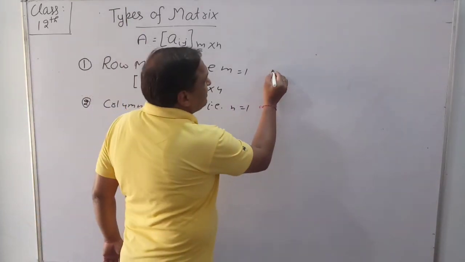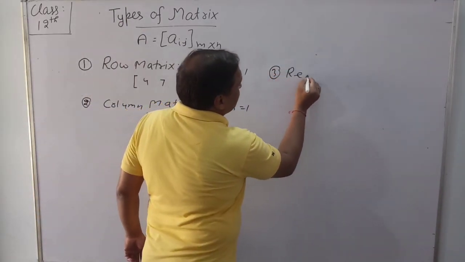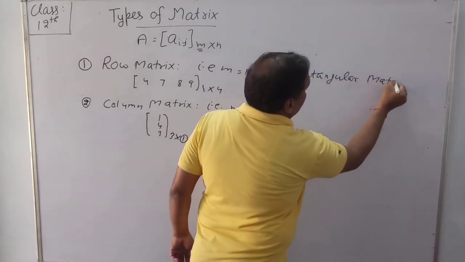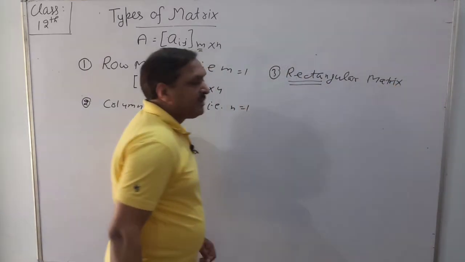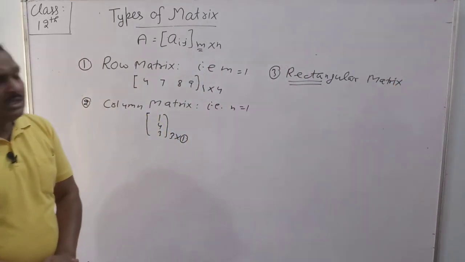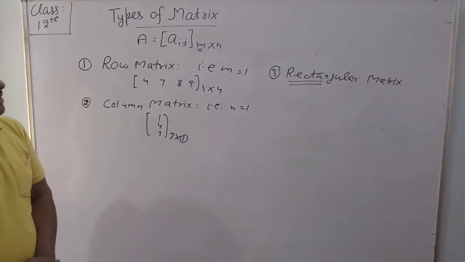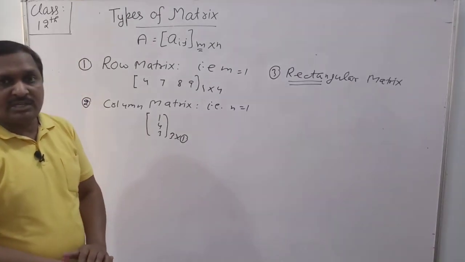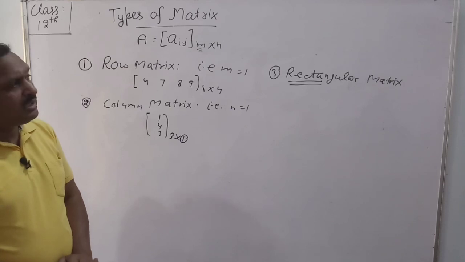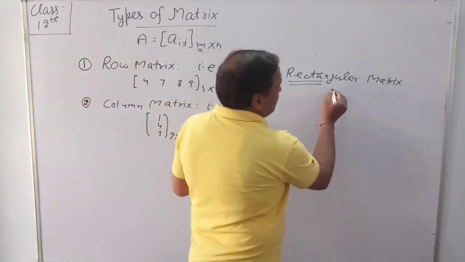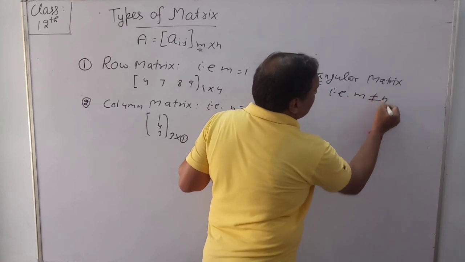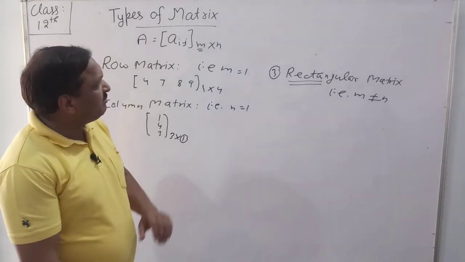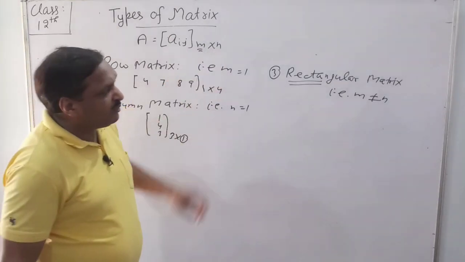Next, third, rectangular matrix. If the number of rows is not equal to the number of columns of a matrix, then we can say that matrix is a rectangular matrix. That is, m is not equal to n. Number of rows is not equal to number of columns.